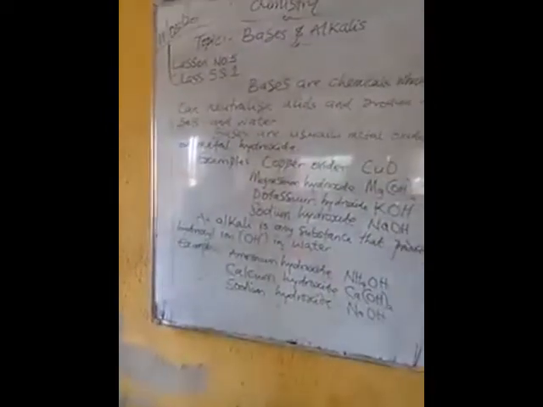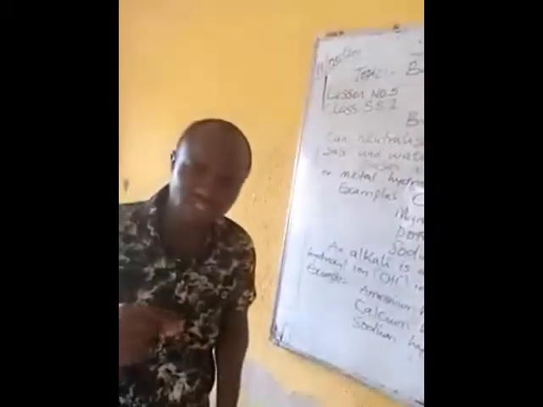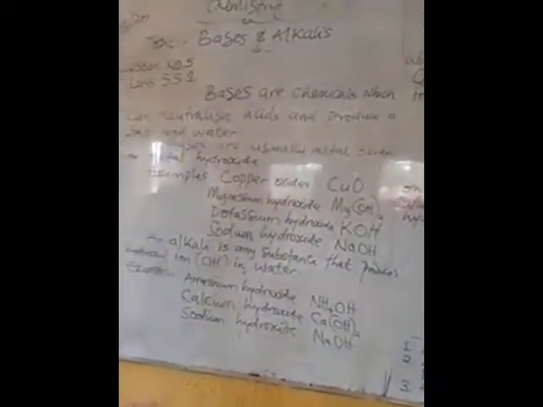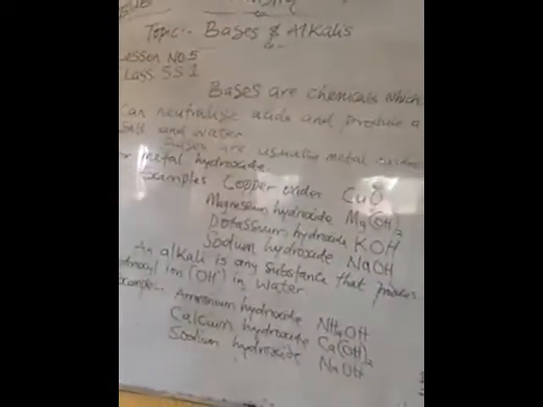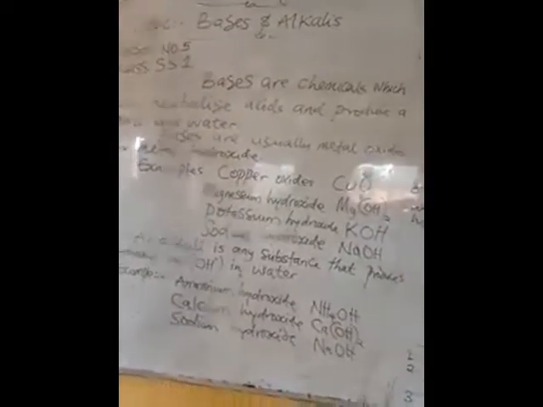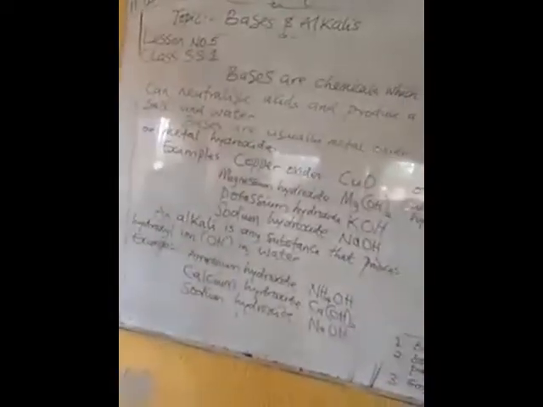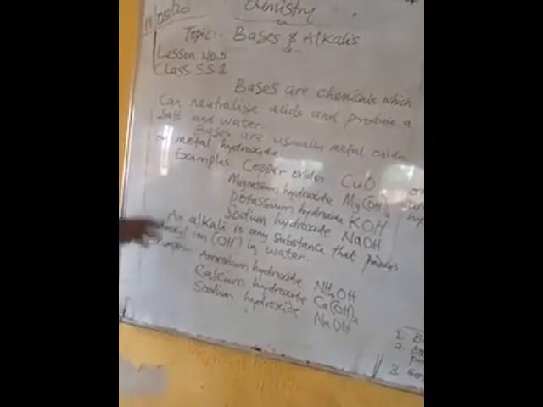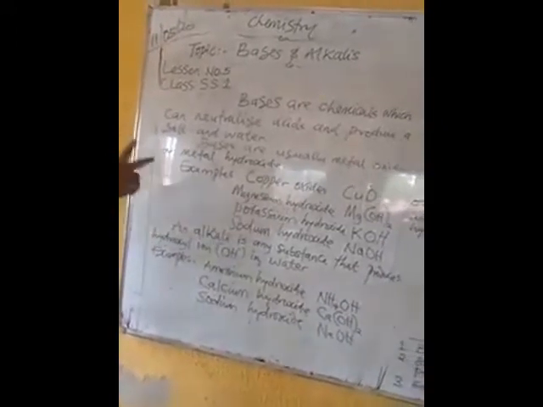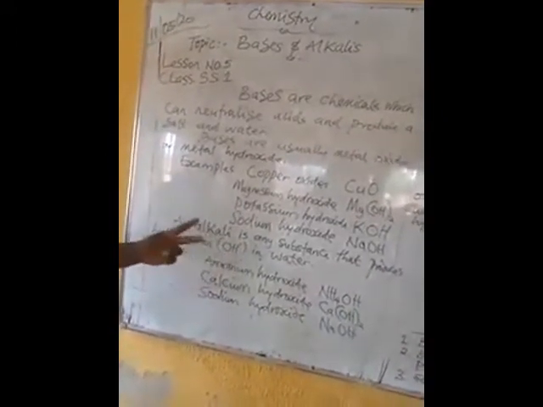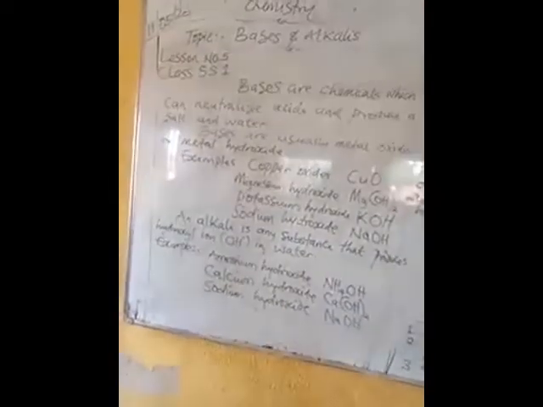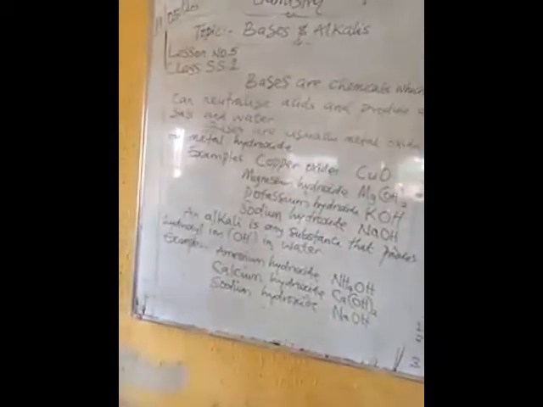The major difference between bases and alkalis is that some bases are insoluble in water. For example, insoluble copper oxide and iron 3 hydroxide; they are insoluble in water and they are bases.